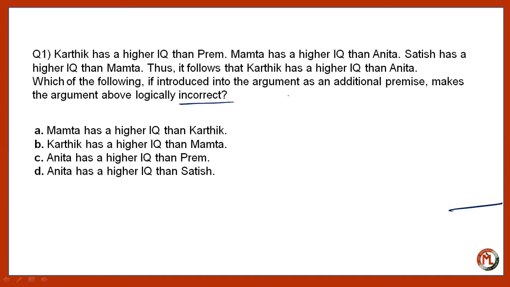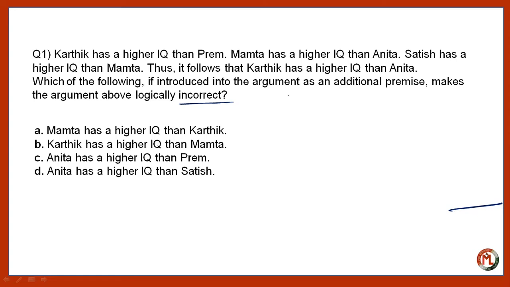Now to answer questions like this, we should approach in a different way. We should start creating a sketch for the given problem. It means we should arrange the persons according to their rank. Here, Kartik has a higher IQ than Prem and Anita.